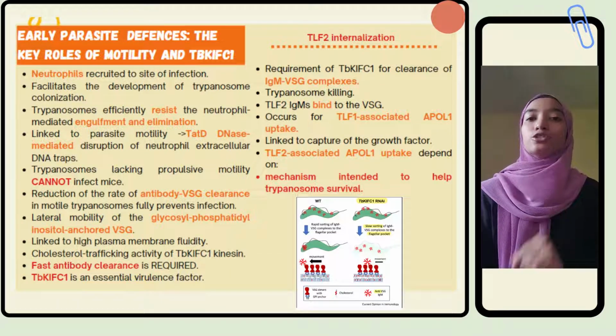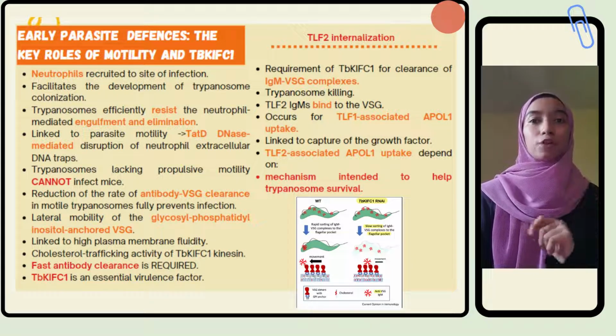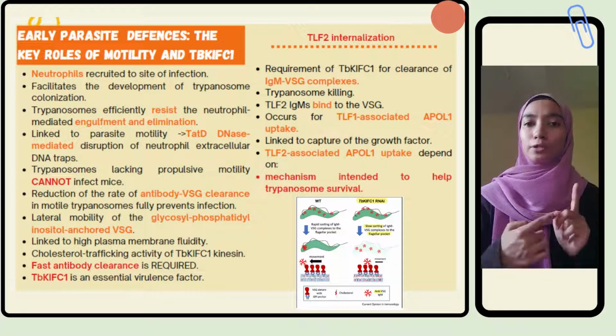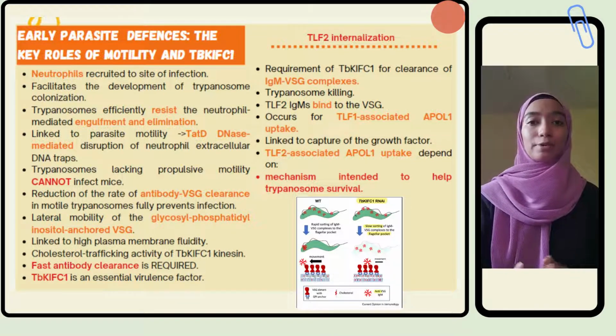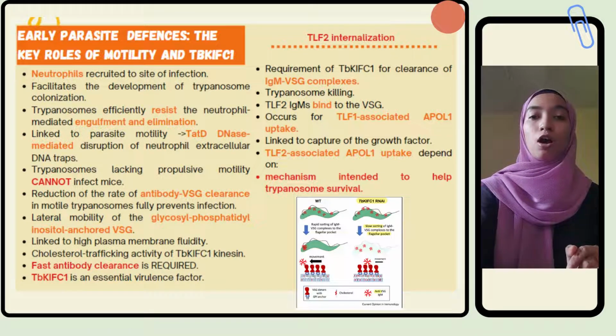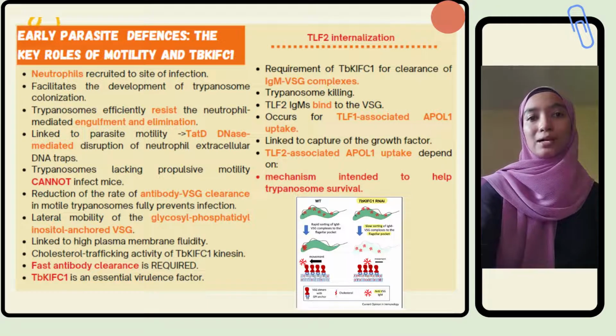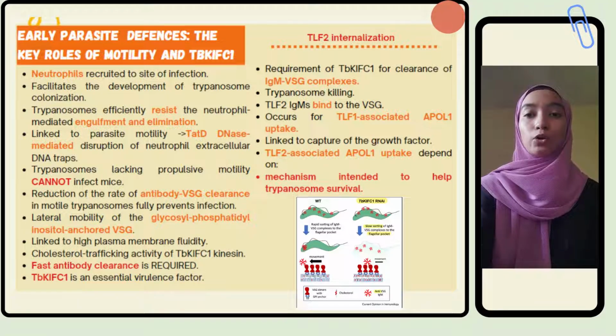In skin, neutrophils are rapidly recruited to the site of infection. This facilitates the development of trypanosome colonization. Trypanosomes resist neutrophil-mediated engulfment and elimination. This activity is related to the parasite motility following DNase-mediated disruption of neutrophil extracellular DNA traps. Trypanosomes that lack propulsive motility cannot infect mice even though they have efficient clearance of antibody-VSG complexes. Therefore, reduction of the rate of antibody-VSG clearance in motile trypanosomes can prevent an infection.